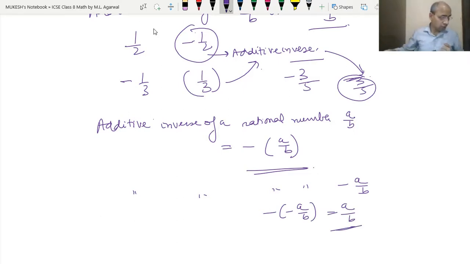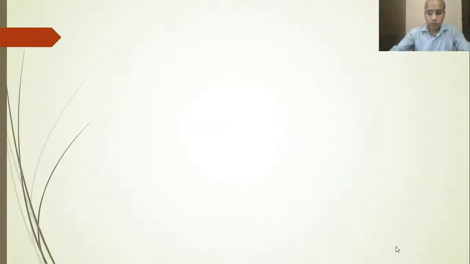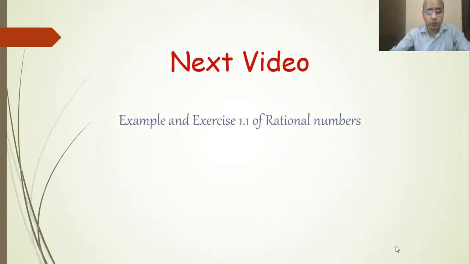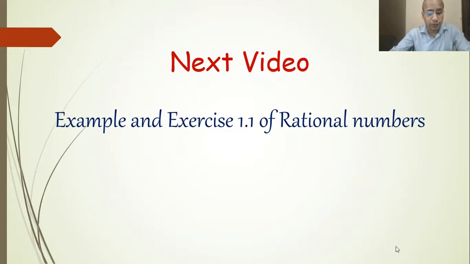So students, today we have learned about the addition of rational numbers, when their denominators are the same and when their denominators are different, by taking the LCM. And then we have done the properties: closure property, commutative property, associative property, additive identity, and the additive inverse. Clear? In the next video we will do different examples related to these properties, and we will do exercise 1.1 of rational numbers.